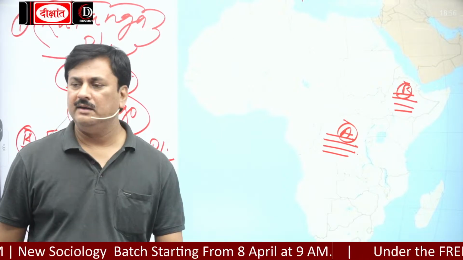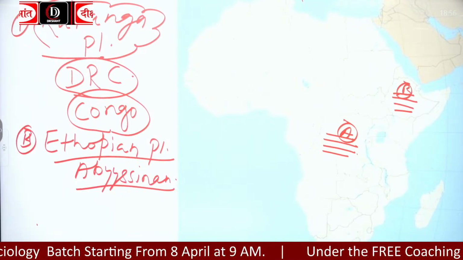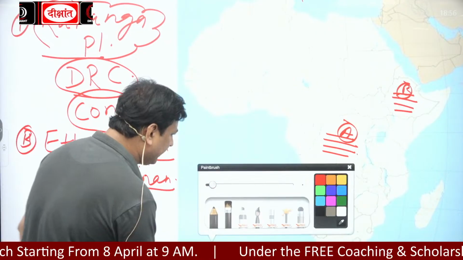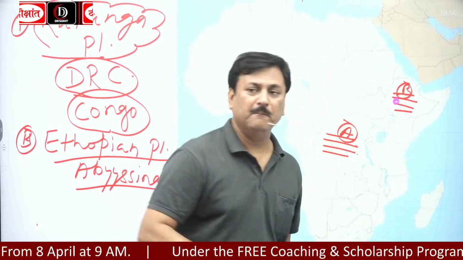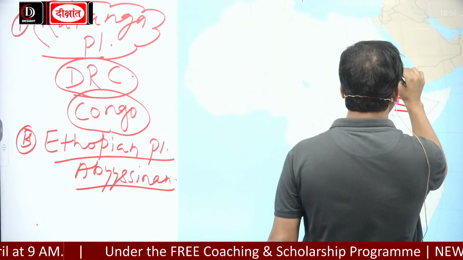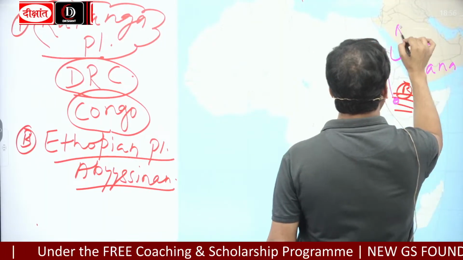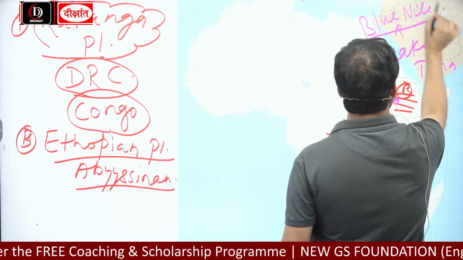And Lake Tana is located on this plateau. Which lake? Lake Tana. And this Lake Tana is the source of the Blue Nile.